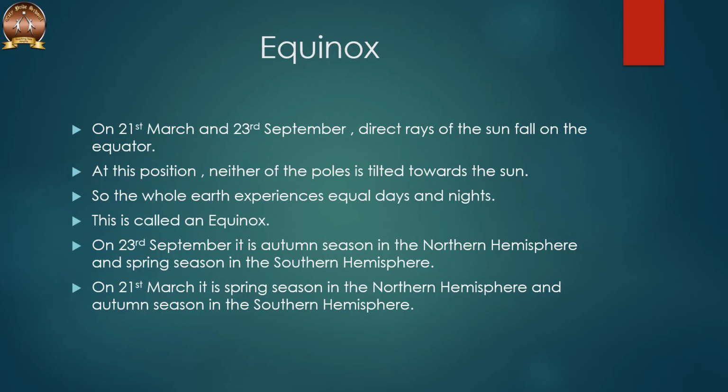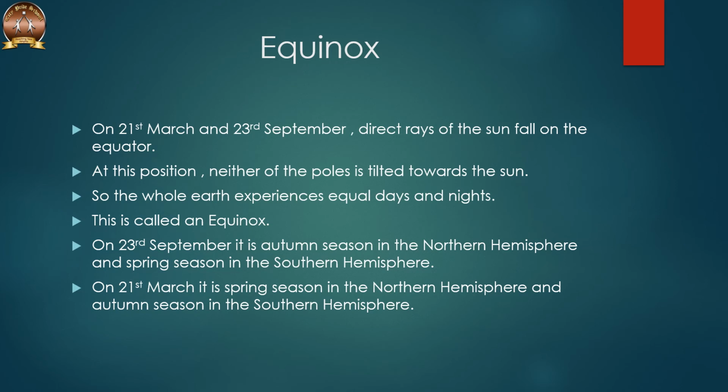We learnt about summer solstice and winter solstice. Now we are going to learn about equinox. On 21st March and 23rd September, direct rays of the sun fall on the equator. So at this position, neither of the poles is tilted towards the sun. So the whole earth experiences equal days and equal nights.